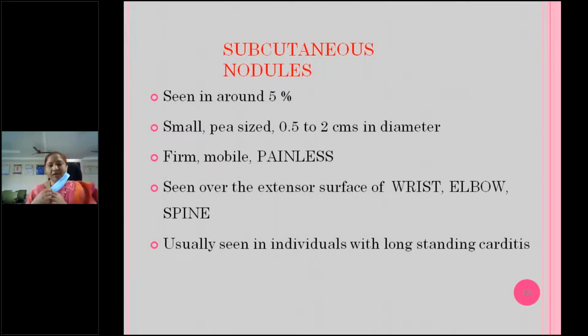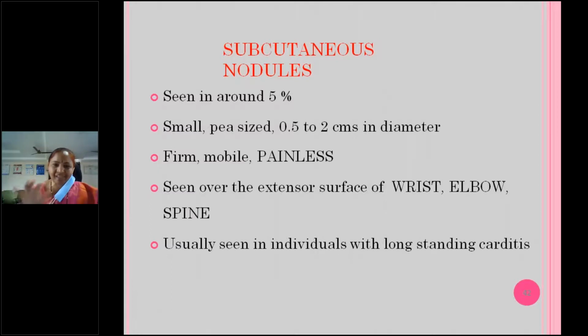So you have to look for subcutaneous nodules very carefully, usually over the extensor surfaces of the wrist, elbow, and over the spine also. You have to examine if you have any case of acute rheumatic fever or some mitral regurgitation case. The examiner will ask you, did you examine the subcutaneous nodules, or they will ask you to demonstrate how you examine for the subcutaneous nodules.